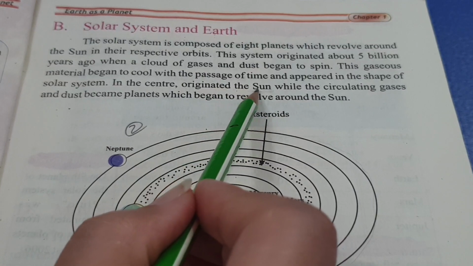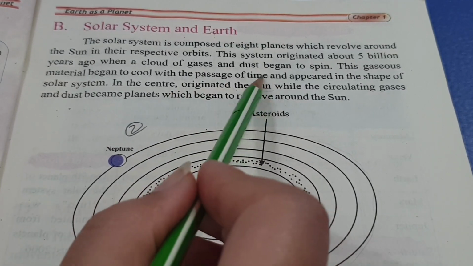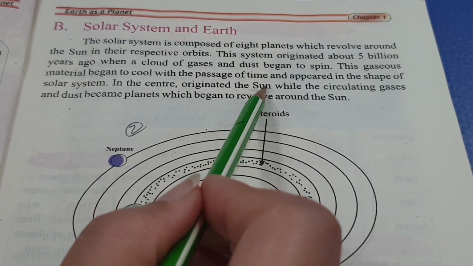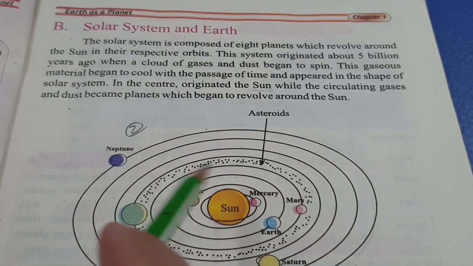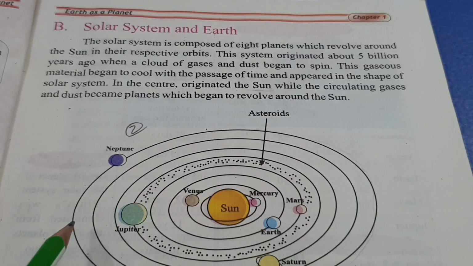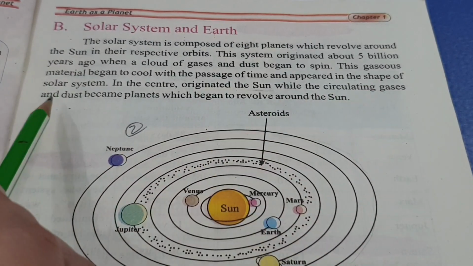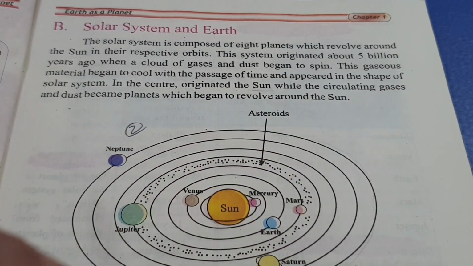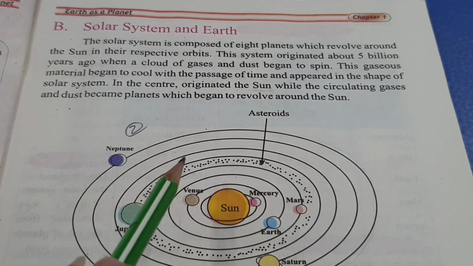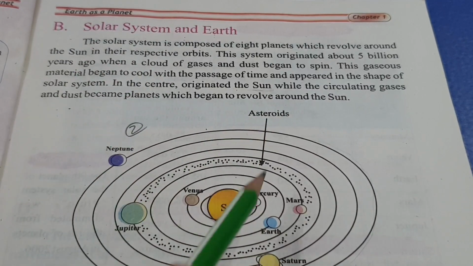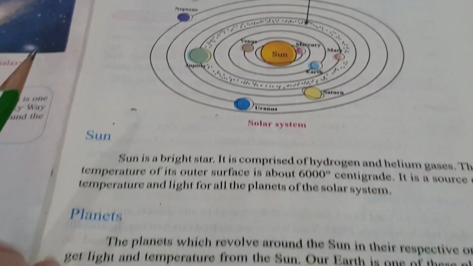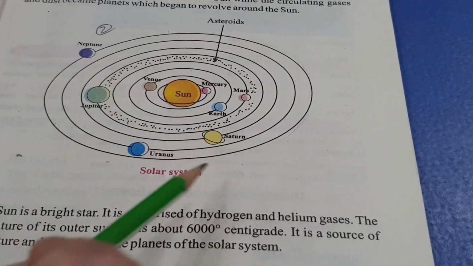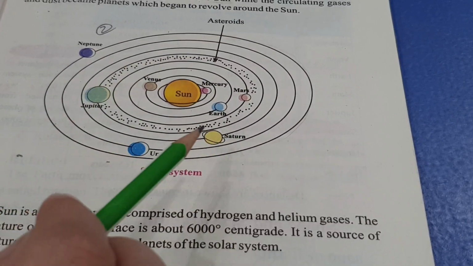The central point becomes the sun, and the planets started to revolve around that sun. Those circulating gases and dust have taken the place of a planet. They become a planet and start revolving around the sun. Here we have a diagram of it and all these things are quite clear here.